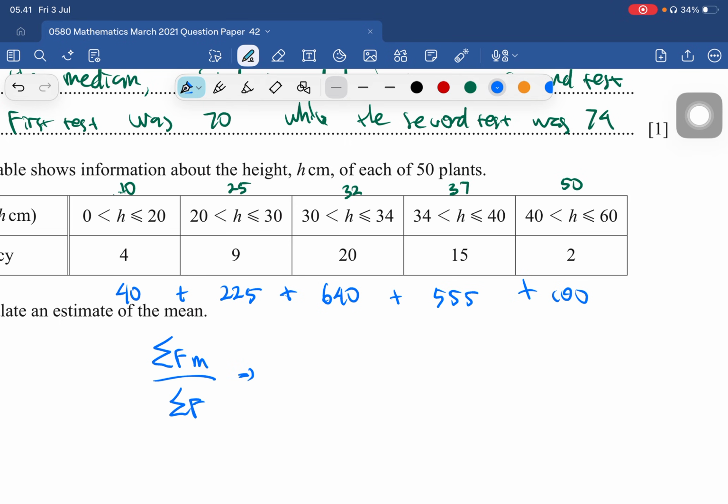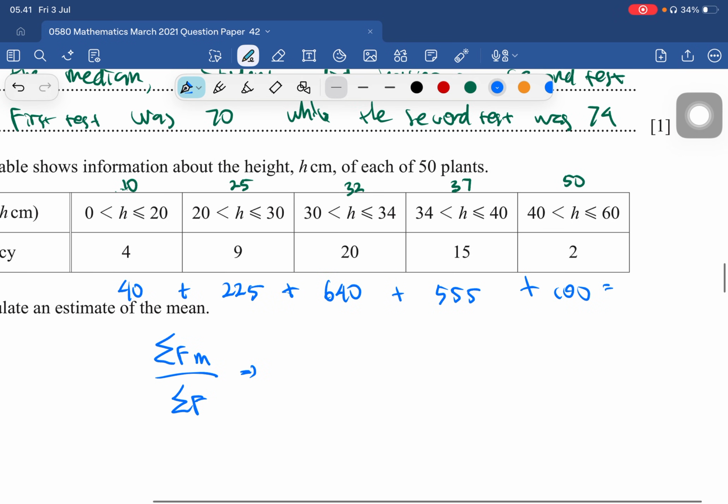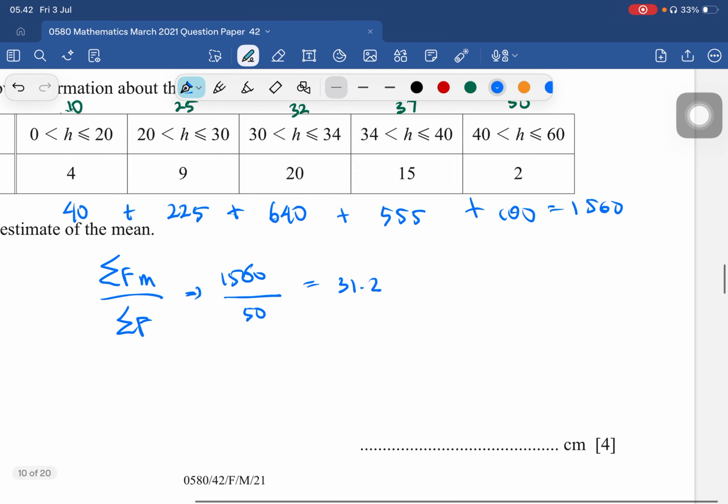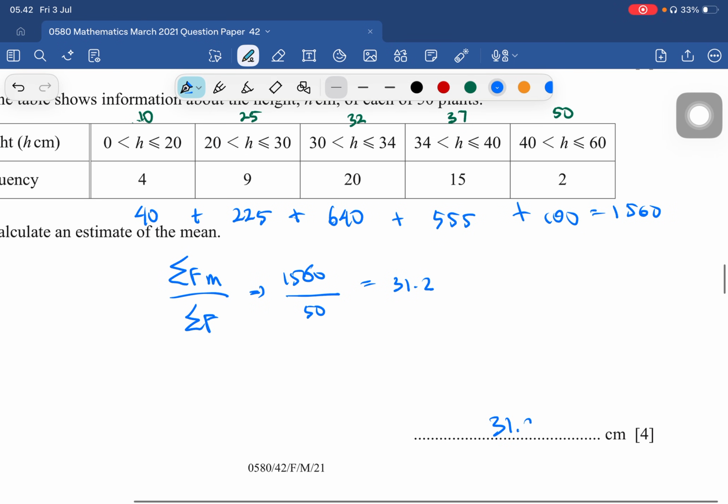So let's add. We got 40 plus 225 plus 640 plus 555 plus 100. So here is the sum, 1560. Okay, we got 4 plus 9 plus 20 plus 15 plus 2, which is equal to 50. So we got the answer as 31.2. The mean is 31.2.